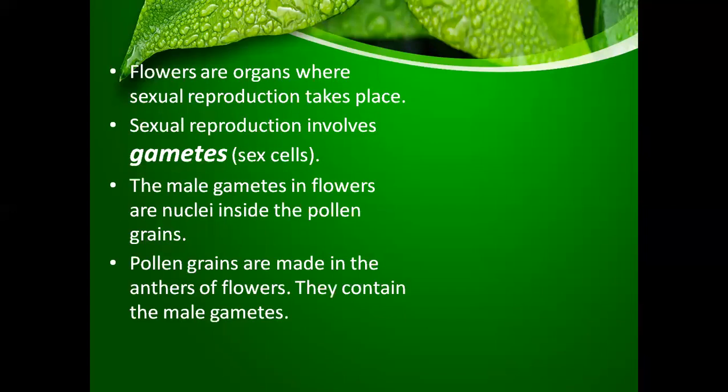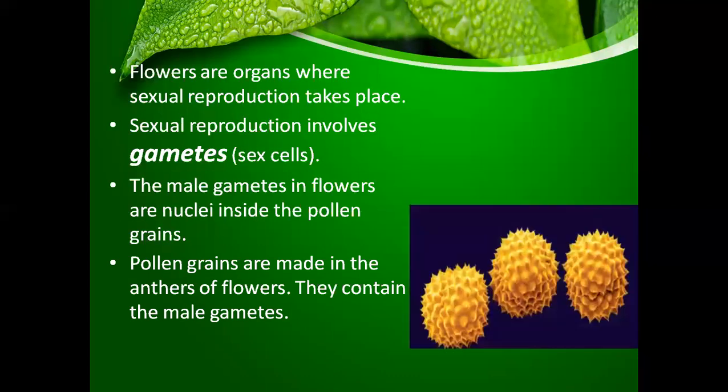Pollen grains are made in the anthers and they contain the male gametes. This is how pollen grains look under a highly magnified microscope or an electron microscope. So this is a highly magnified image of pollen grains.